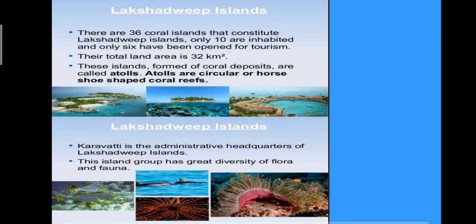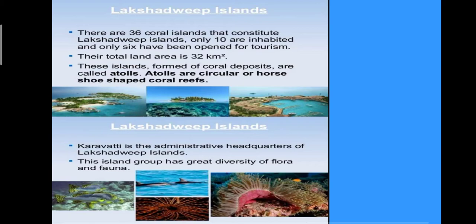Now Lakshadweep Islands. There are 36 coral islands that constitute Lakshadweep. Only 10 are inhabited and only 6 have been opened for tourism. Their total land area is 32 square kilometers.